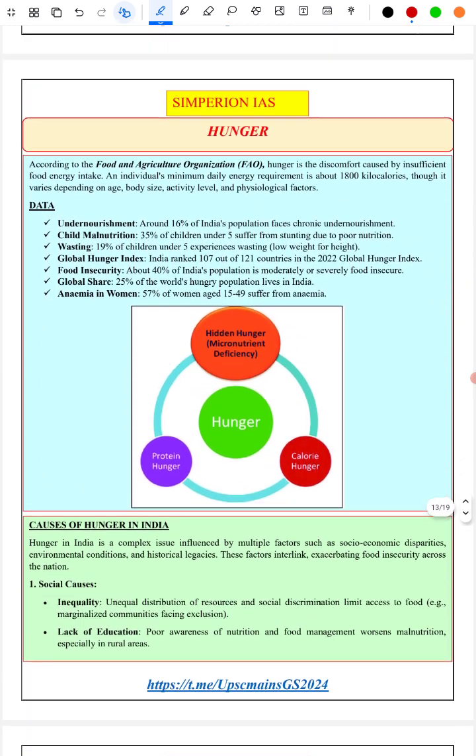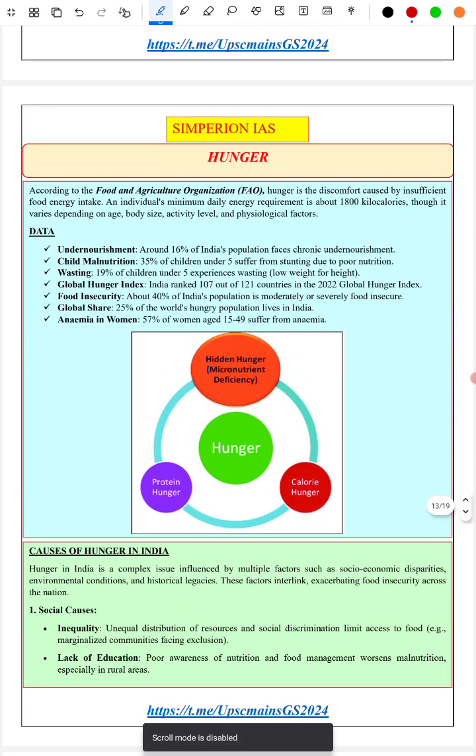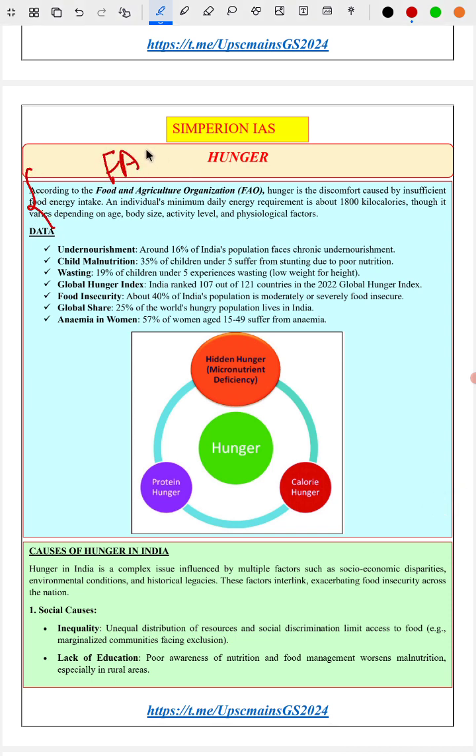So the next topic, which is mainly a social justice topic, is hunger. Initially we are given a definition of hunger according to the Food and Agriculture Organization, FAO. Next we are given 6 to 7 data points which can be used while writing a mains answer. Next we are given the types of hunger: protein hunger, calorie hunger, and hidden hunger.